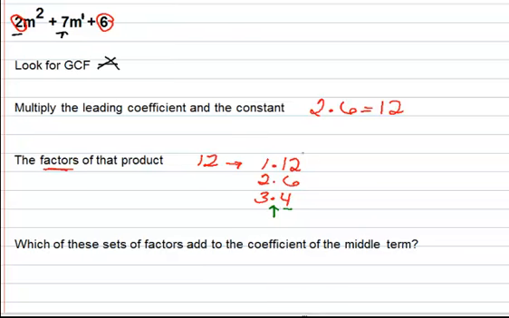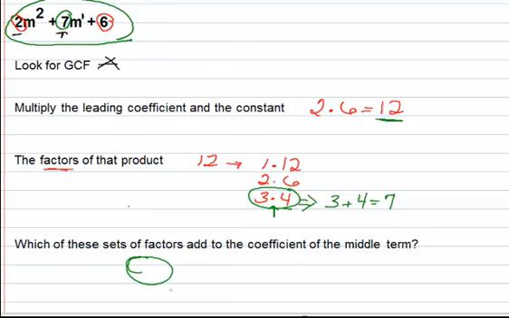Then you ask yourself which of these factors adds to 7. So this is what we want them to add to. And we can see that 3 plus 4 is equal to 7. 3 times 4 is this 12. So we know that we are looking at 3 and 4. So that's this next step here. Which of these factors add to the coefficient of the middle term? There we go.